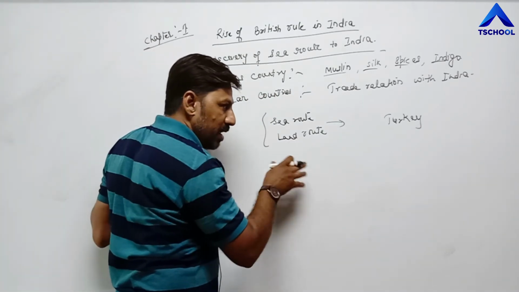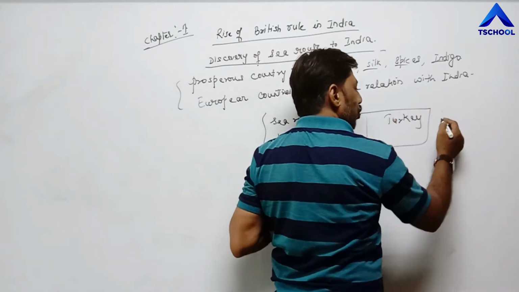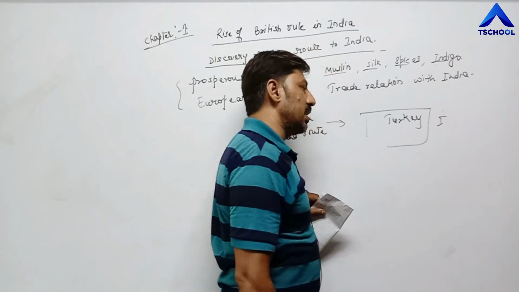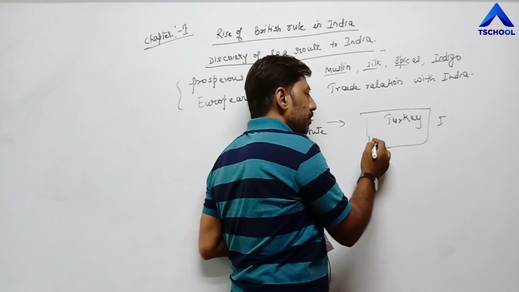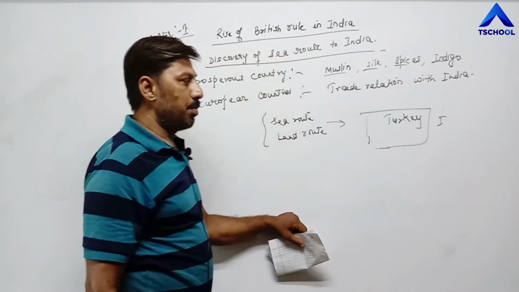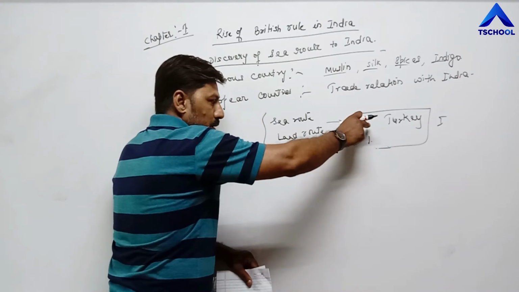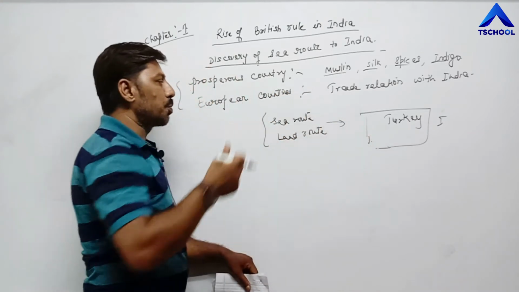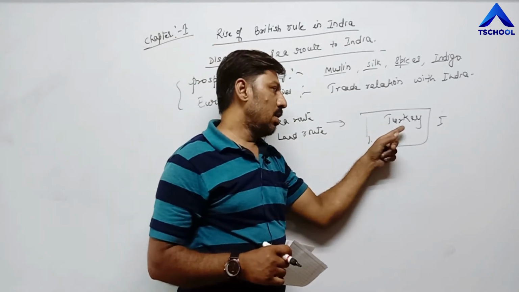But in between the way, there was a country, Turkey. Istanbul is the major city of Turkey. There was conflict between European countries and Turkey, and due to that conflict, war took place between them. In that war, Turkey won.